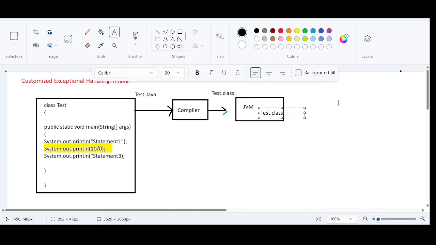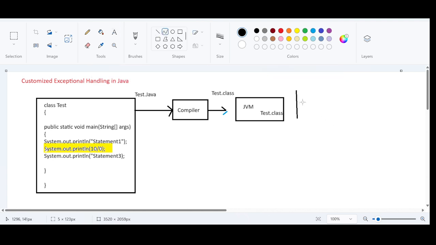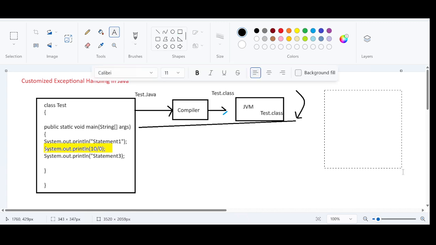The JVM will start executing the code, and as the execution starts, a main thread will be created. The main thread will get access to the main method. So this is the main method, right? All the instructions inside the main method will be executed sequentially. So for the first instruction, the output is guessable.